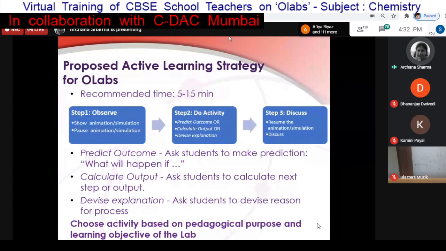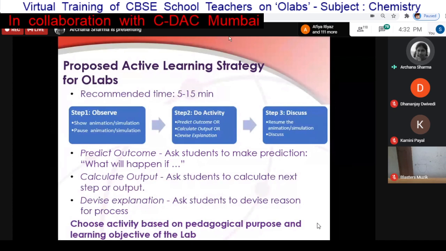First of all, share whichever lab you have chosen, and show the animation or simulation of that lab. You don't have to play it completely. Just pause at some point and ask the students a question, or do some activity at that time. You can tell them to guess or predict the outcome of what is going to happen next. Make groups of a few people to discuss and get back, or calculate the output, or, whatever they are predicting, give an explanation for that as well.